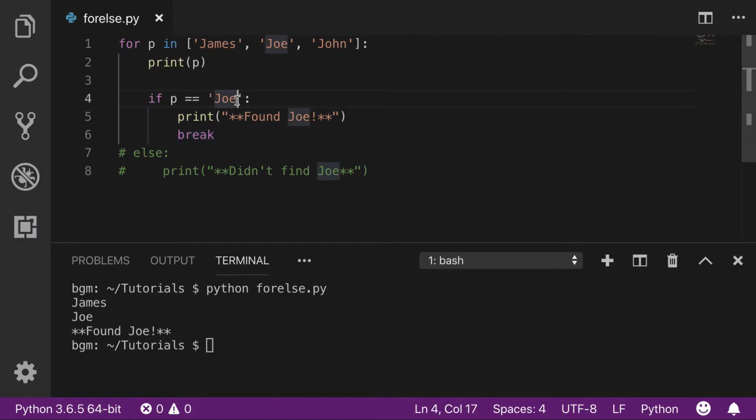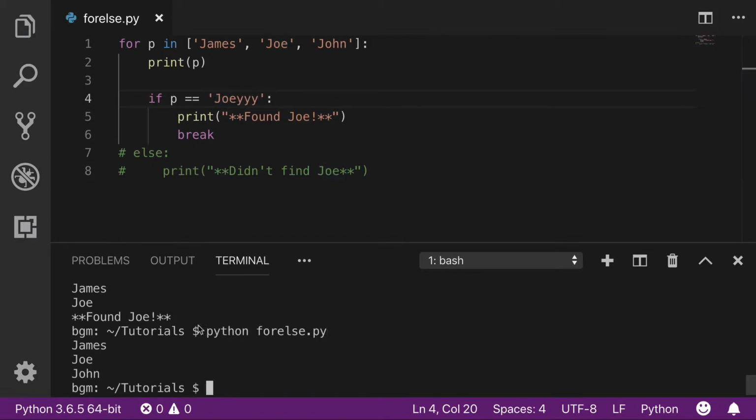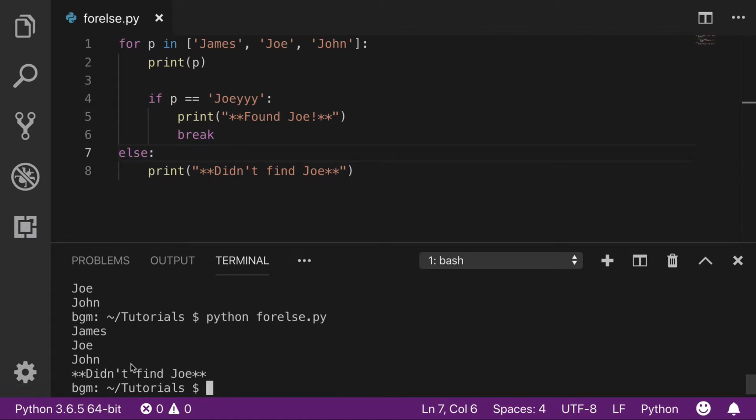What happens if we're looking for Joey? You'll see that it loops over James, Joe, and John, never goes into the if statement, and it never breaks. Let's see what happens if we add our else statement. You'll see that it loops over all three and then goes into the else and prints didn't find Joe.